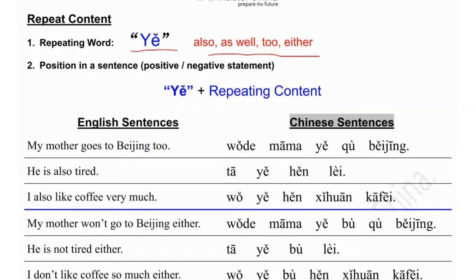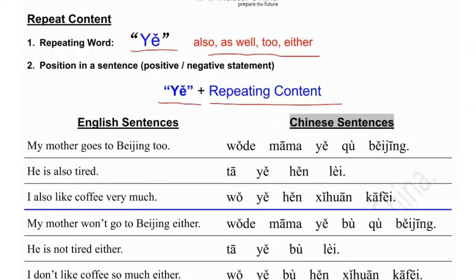For example, for also, I also like it. And if you use as well, you put it at the end. Or too, or either, you put them all at the end of the sentence. But in Chinese, it's very strict, only one position. Please put the 也 before the repeating content.